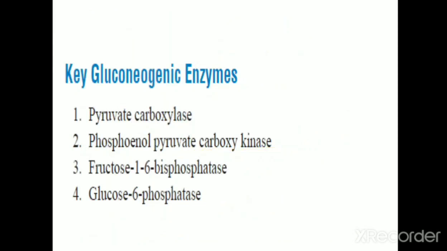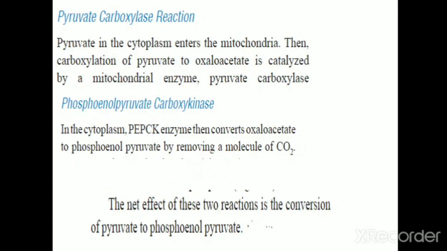And in the essay question, just mention the reactions mediated by the key enzymes of gluconeogenesis. The first enzyme is pyruvate carboxylase. That enzyme is present in mitochondria, and it mediates carboxylation of pyruvate to produce oxaloacetate. The second enzyme is phosphoenolpyruvate carboxykinase, which mediates the conversion of oxaloacetate into phosphoenolpyruvate. So the net effect of these two reactions is the conversion of pyruvate into phosphoenolpyruvate.